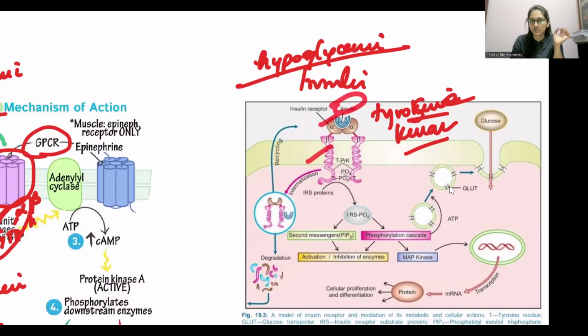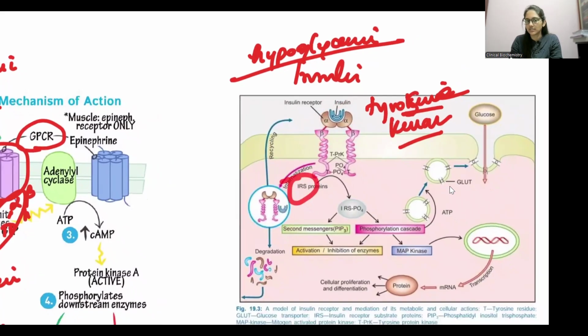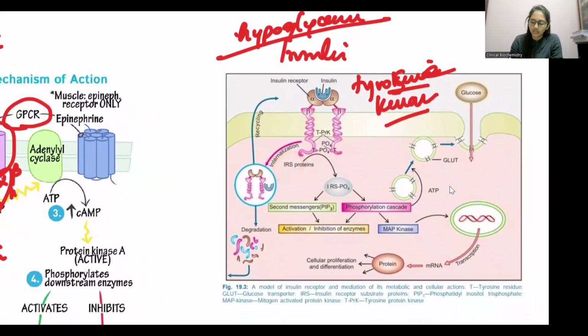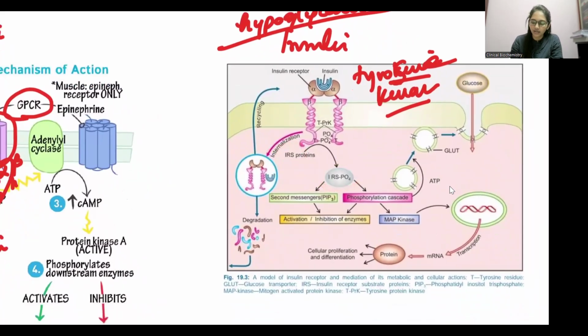When insulin binds to the receptors, the tyrosine residues are phosphorylated by the tyrosine kinase enzyme. After that, it phosphorylates something called IRS, the insulin receptor substrates. When they get phosphorylated, they activate various other pathways, by activating second messengers or by activating the MAP kinase pathway. So this is how insulin acts.